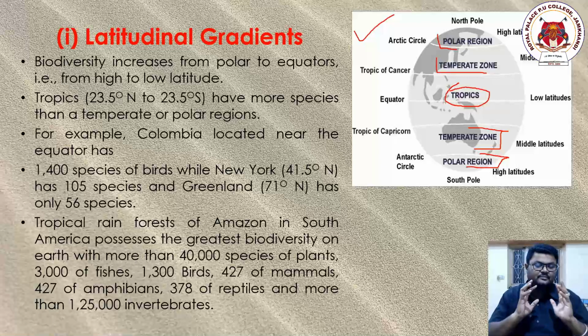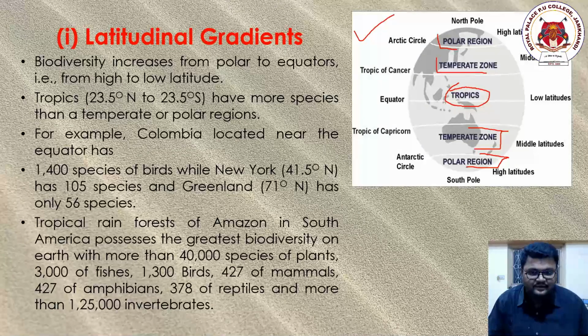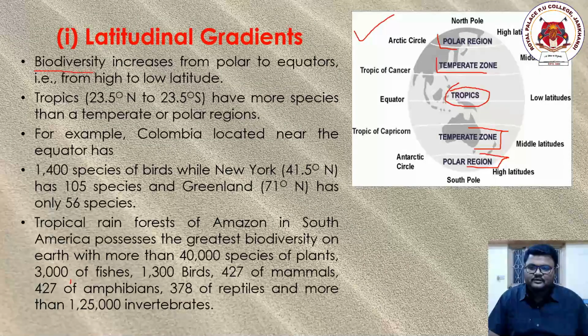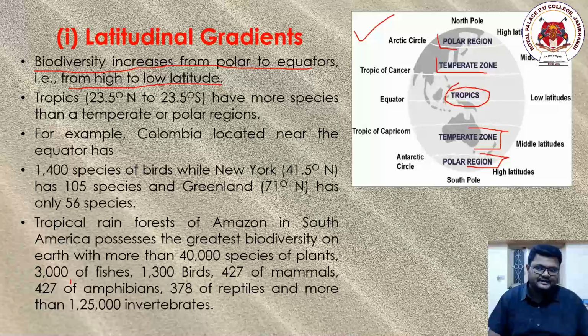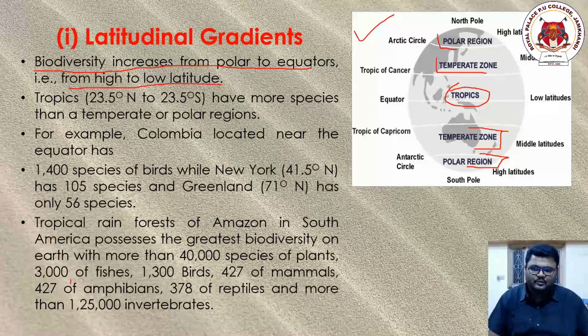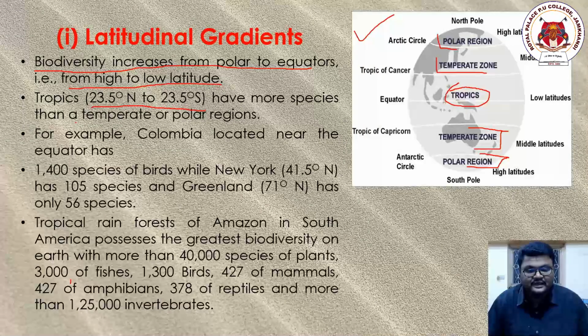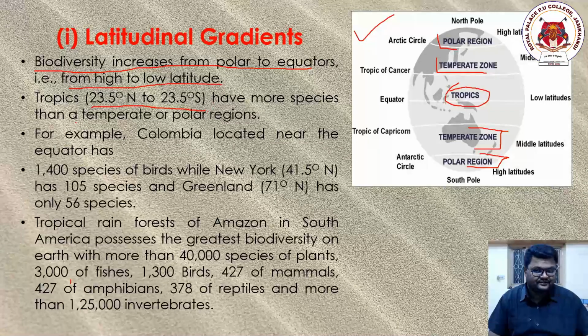Right, sir? This is the basic thing that I had to tell you. So biodiversity increases from polar to equator, that is from high to low latitude. So the tropics, try to write these down, 23.5 degree north and 23.5 degree south, have more species than the temperate or the polar regions.